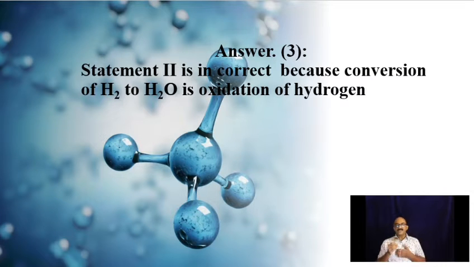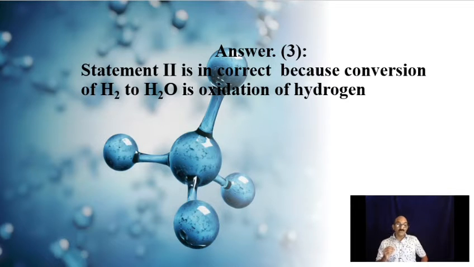See, it is a fact. When zinc reacts with dilute nitric acid, it is a fact that hydrogen is formed. Any metal can displace hydrogen from an acid. But nitric acid, unlike sulfuric acid and hydrochloric acid, is an oxidizing acid also. So what happened here is that the hydrogen evolved is oxidized to water. H2 becomes H2O, and that is the reason why we don't see the evolution of hydrogen. So hydrogen gets oxidized to water. That's why hydrogen is not evolved.